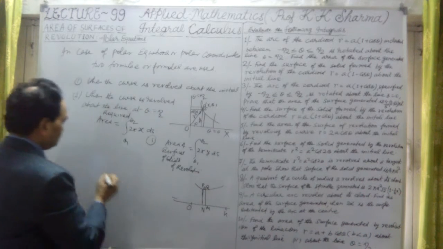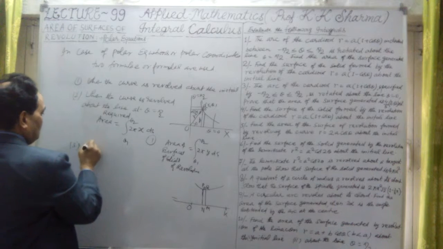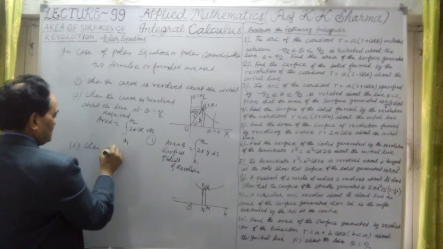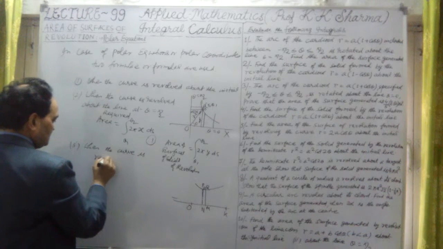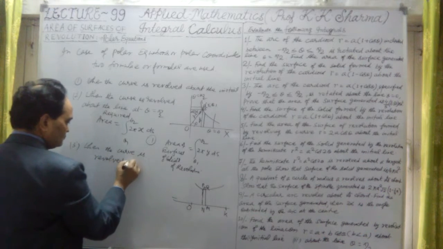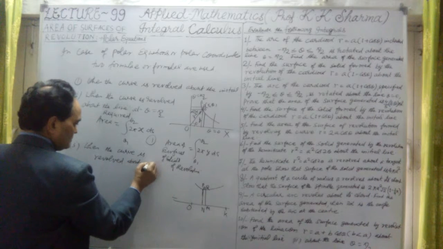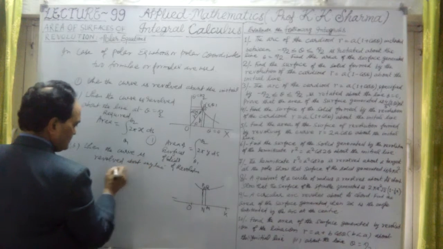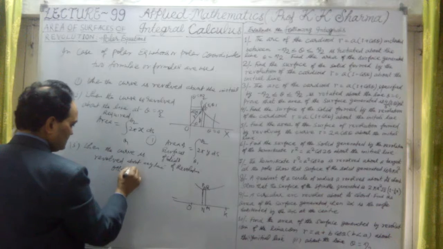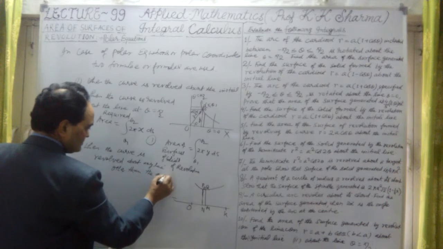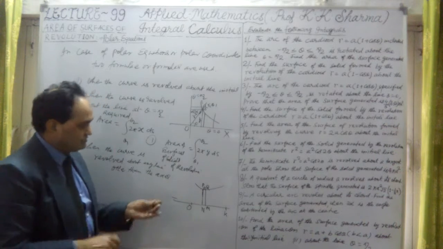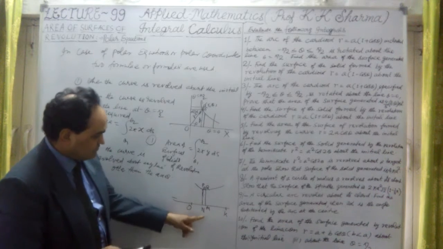The third case is when the curve is revolved about any line other than the two axes. In that situation, this formula will be used.